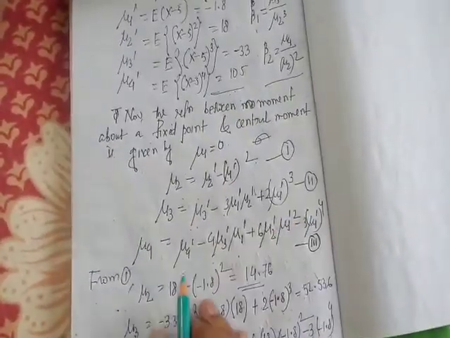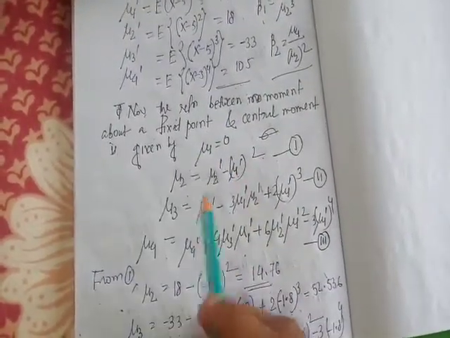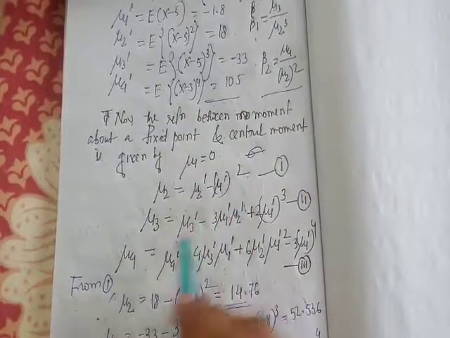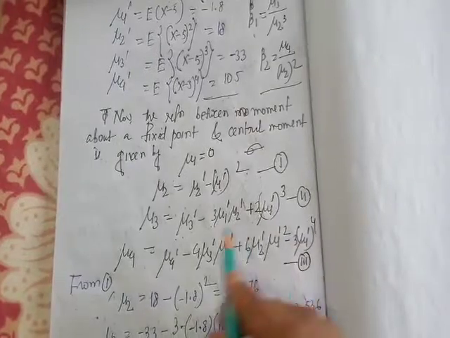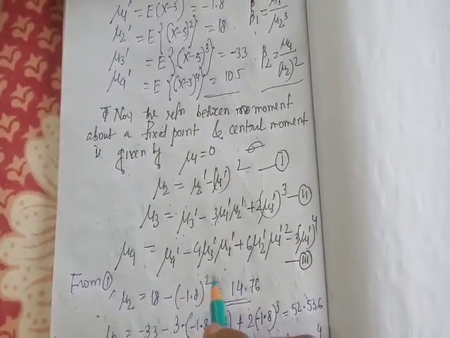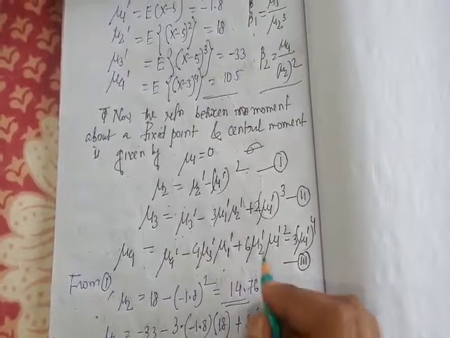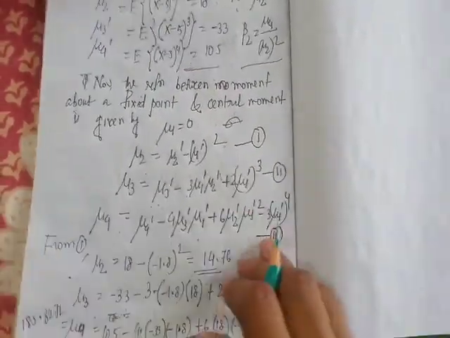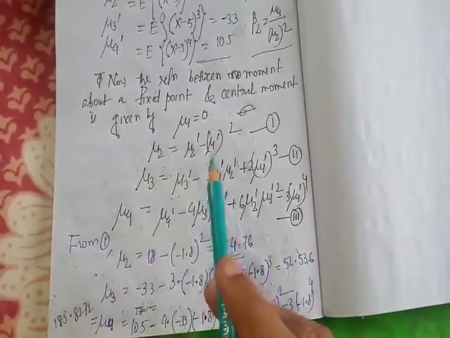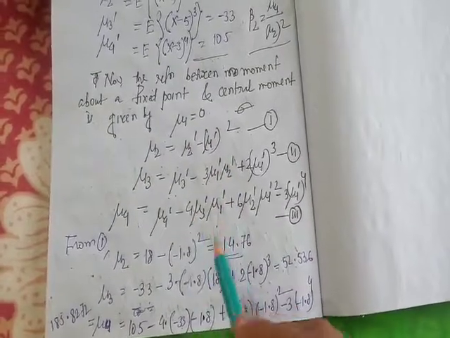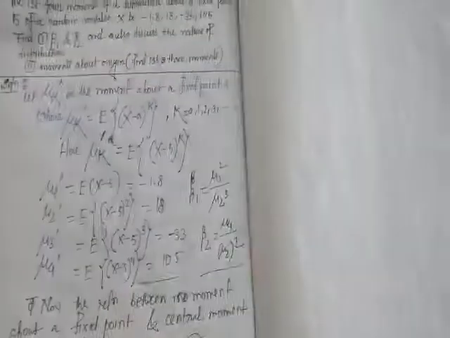The formula of mu 2 in terms of moments about any fixed point is mu 2 equal to mu 2 dash minus mu 1 dash square, mu 3 equal to mu 3 dash minus 3 mu 1 dash mu 2 dash plus 2 mu 1 dash whole cube, and mu 4 equal to mu 4 dash minus 4 mu 3 dash into mu 1 dash plus 6 into mu 2 dash into mu 1 dash square minus 3 into mu 1 dash whole to the power 4. So after putting the values of mu 1 dash, mu 2 dash, mu 3 dash and mu 4 dash we get mu 2, mu 3 and mu 4.